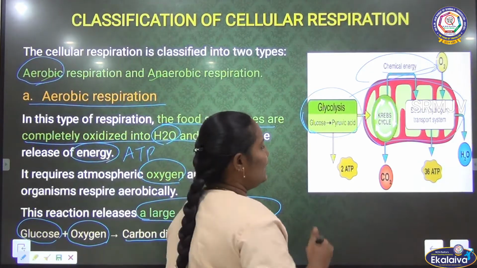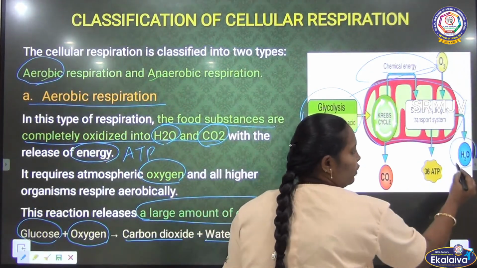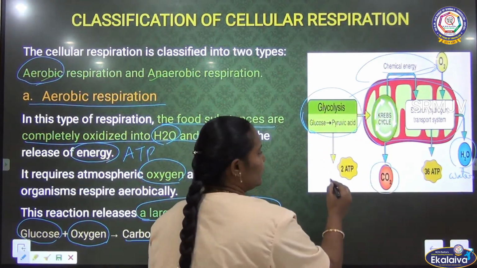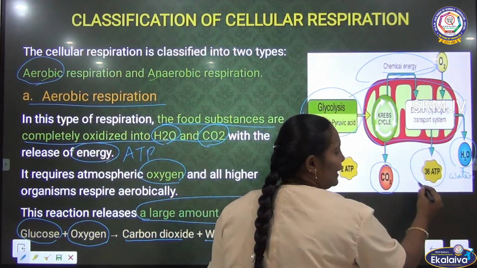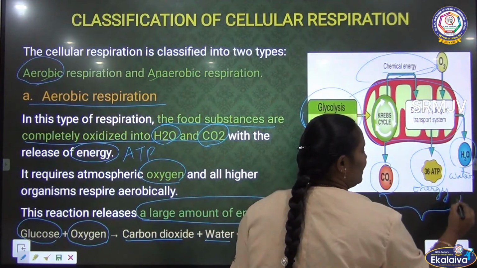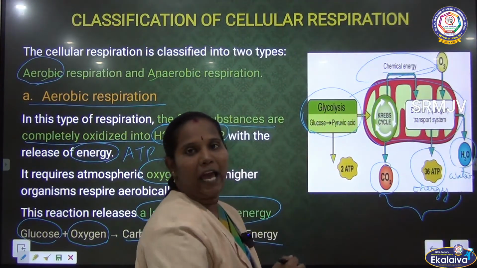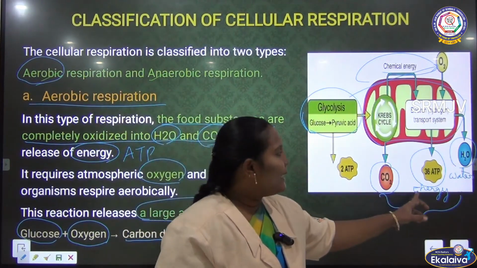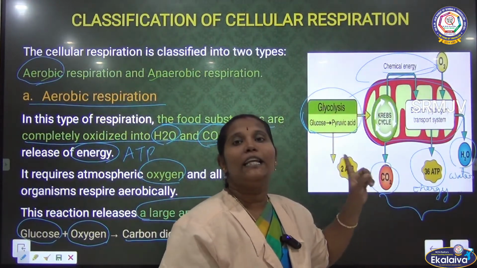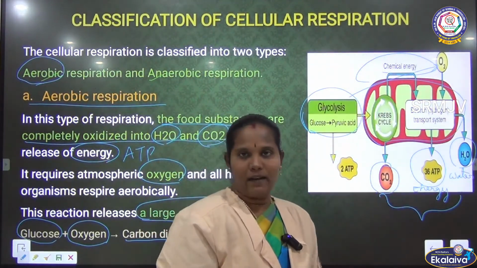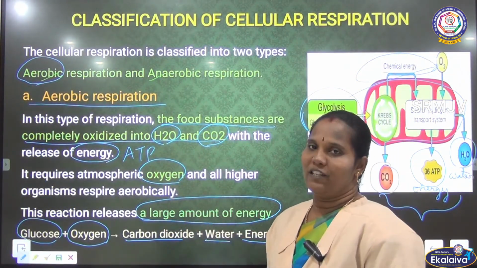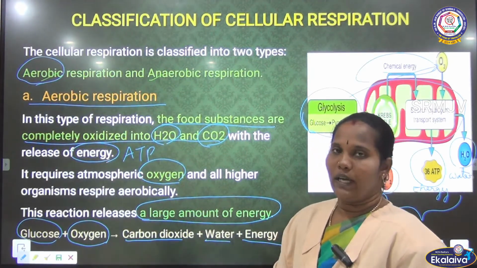After the chemical reaction, they release H2O, which means water, then carbon dioxide, and then energy. These three are the byproducts of aerobic respiration. During this aerobic respiration, 36 ATP molecules will be produced. That's why they say a large amount of energy. How much? 36 ATPs.